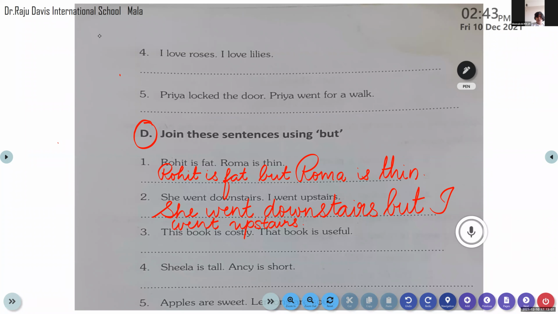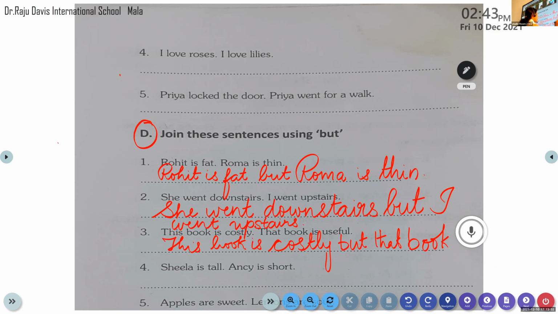This book is costly, but that book is useful. Very good. This book is costly, but that book is useful. Very good. But, yes. See that you write well, all of you. That book is useful. Okay.